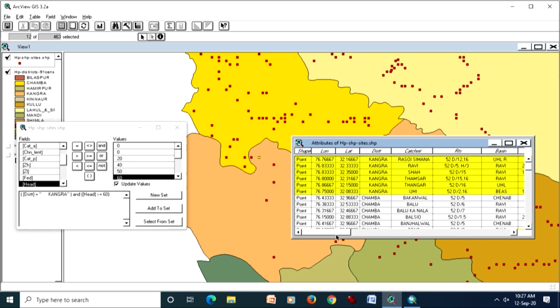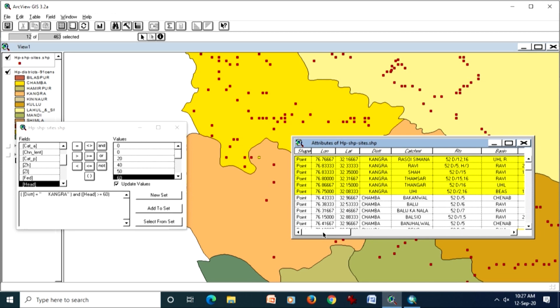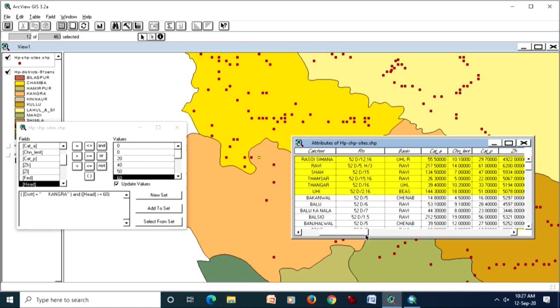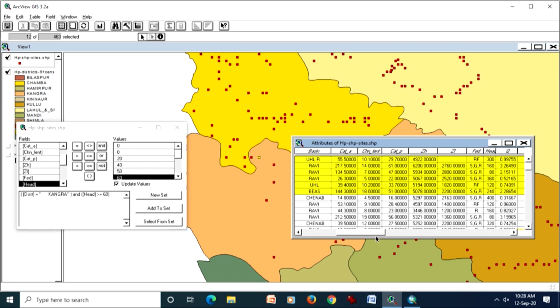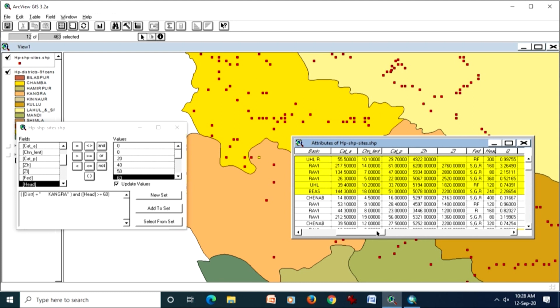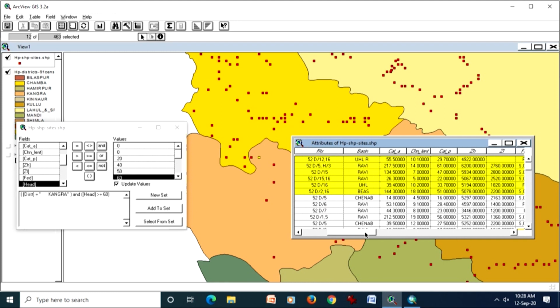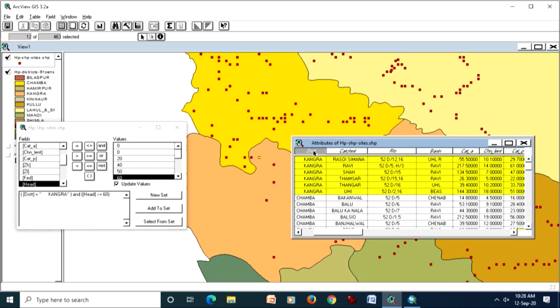So, what we did, we put a condition that if district is Kangra and head is more than or equal to 60, then select all those points. So, you can see that head is of course more than 60, and all these sites which have been selected belong to Kangra district.